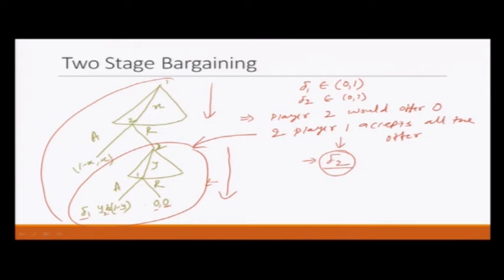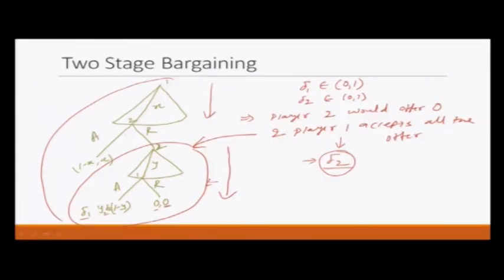So, player 1 is better off by offering delta 2 or greater, because in that case player 2 would be better off by accepting. And of course, player 1 should not offer more than delta 2, because he can always increase his payoff by decreasing his offer down to delta 2.